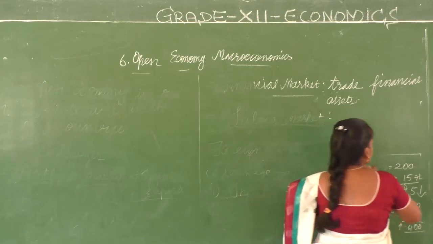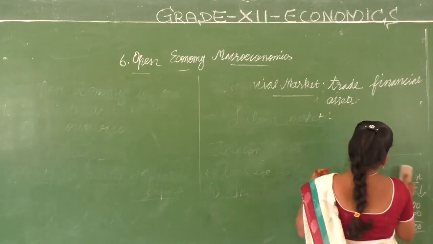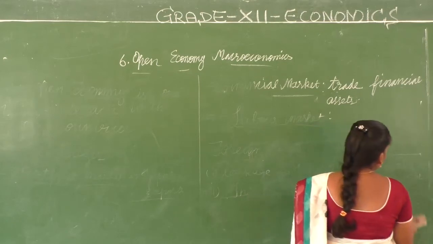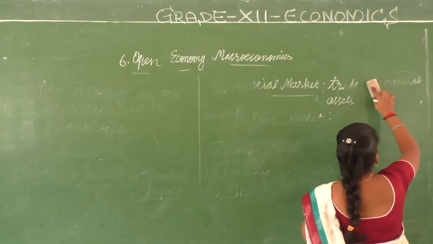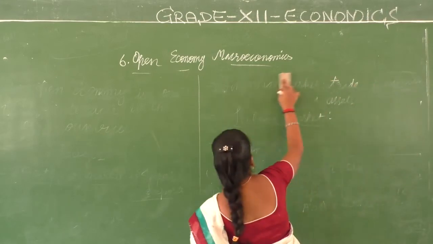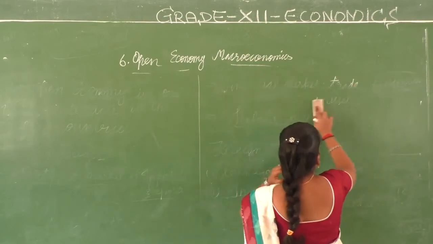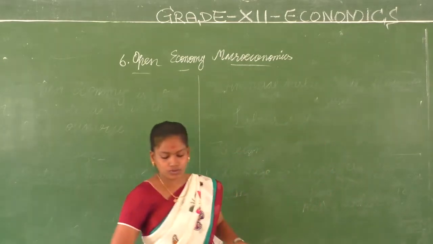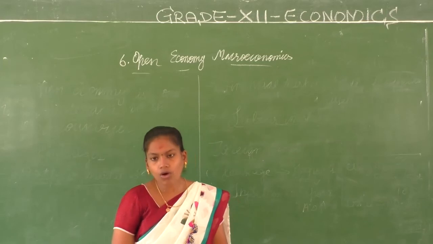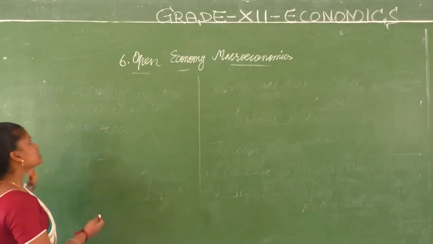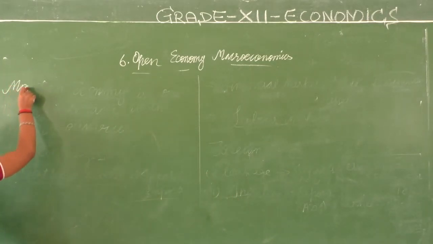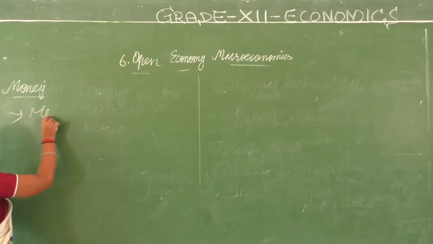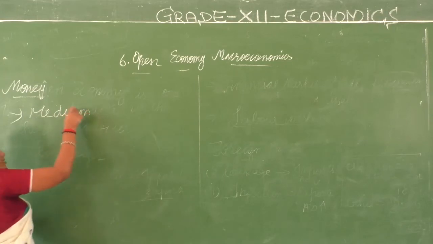Okay? So, as I said, we have spoken about GDP. We have spoken about aggregate demand in an open economy. Now we are going to discuss how money plays a role in this open economy. Money is a medium of transaction, of course.